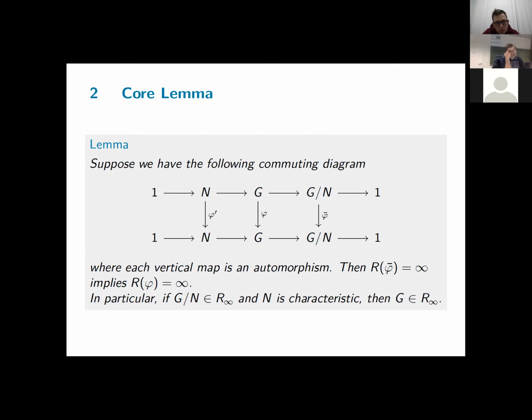So this is a very common tool that is used to prove that a group has the R infinity property by looking at certain characteristic quotients. And this is also what we will do for right-angled Artin groups.